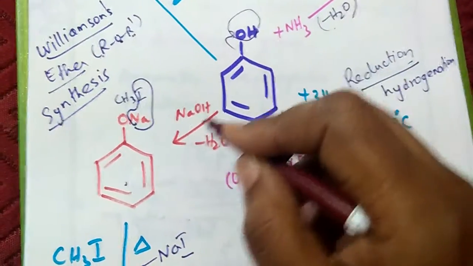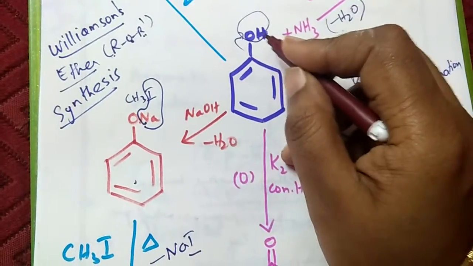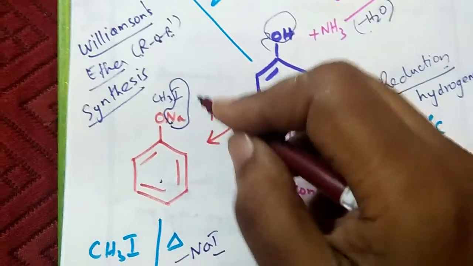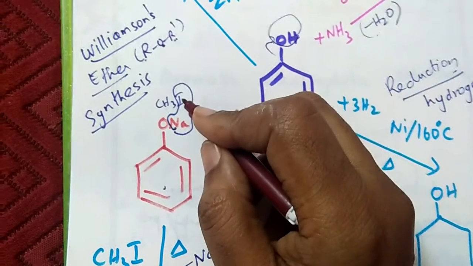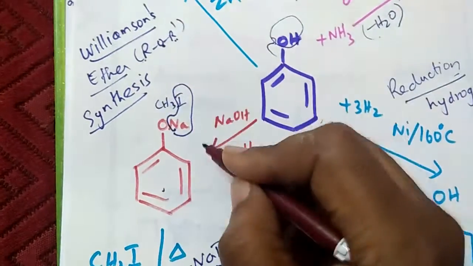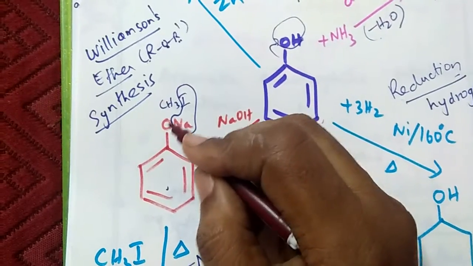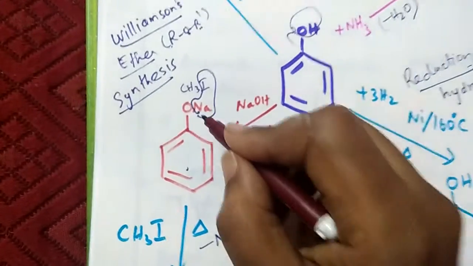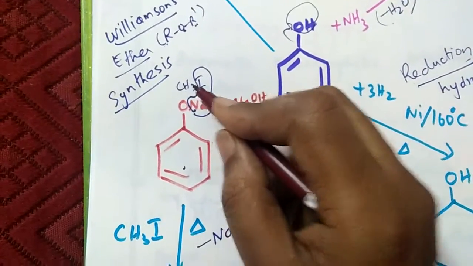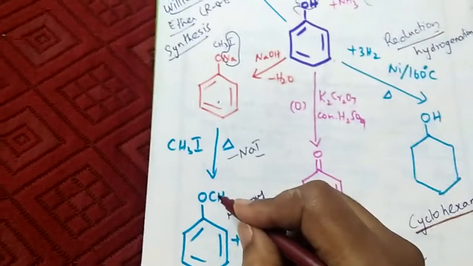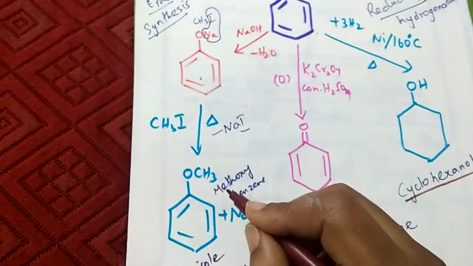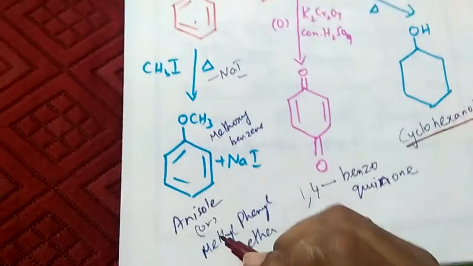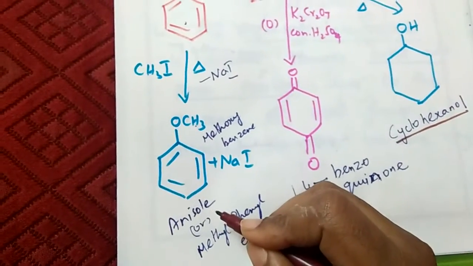Next reaction: phenol, when treated with NaOH, forms sodium phenoxide. This H is displaced by Na. H and OH will form water. This sodium phenoxide, when treated with methyl iodide, is called Williamson's ether synthesis. With methyl iodide, the Na is substituted by the CH3 group. Na and I will form NaI, and Na is substituted by the CH3 group. Then you will get C6H5OCH3, and this is anisole. It is an ether compound, methyl phenyl ether, also called anisole.